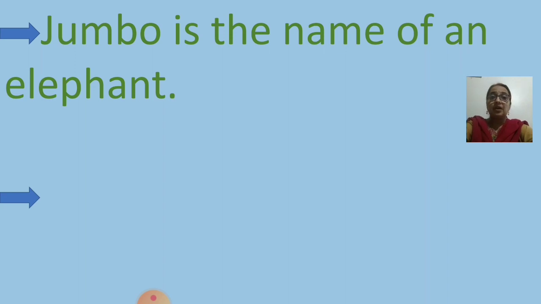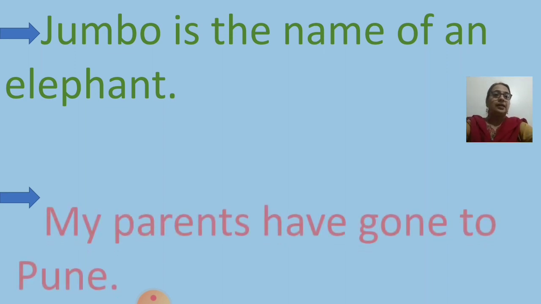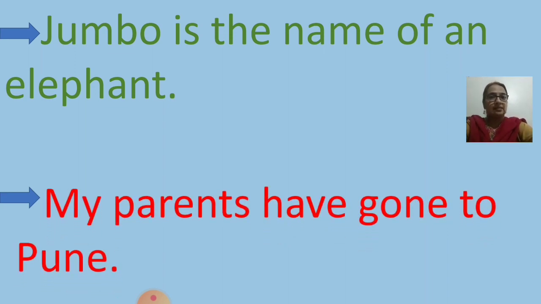But if I arrange them properly, let us see what we get. Jumbo is the name of an elephant. The same words we have used but they are arranged properly and that is why they are giving us proper sense. So after rewriting them correctly, we got these sentences.